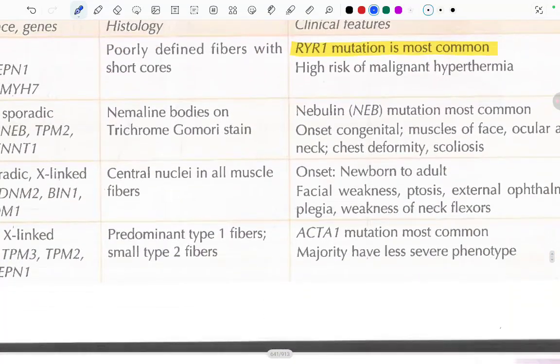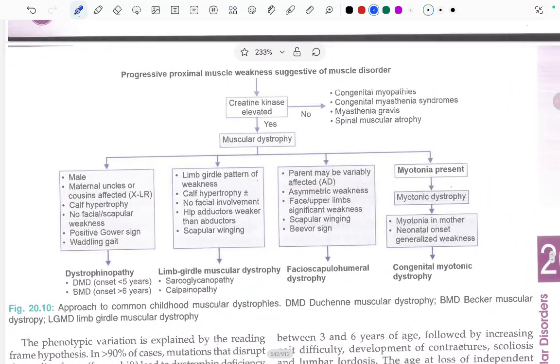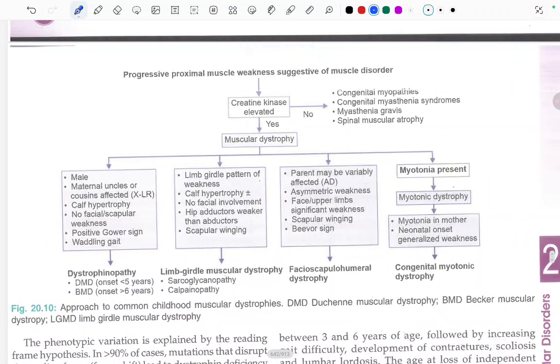Okay, moving ahead. This is an approach to common childhood muscular dystrophies: Duchenne muscular dystrophy, Becker's muscular dystrophy, and LGMD, limb girdle muscular dystrophy. Starting with a progressive muscle weakness suggestive of a muscle disorder. What do we do?